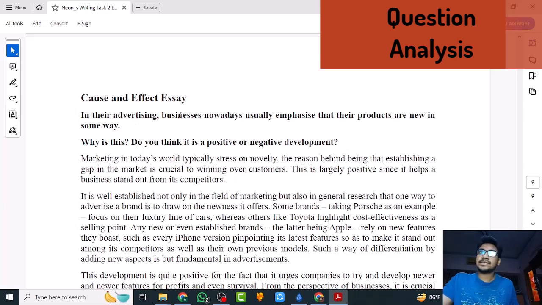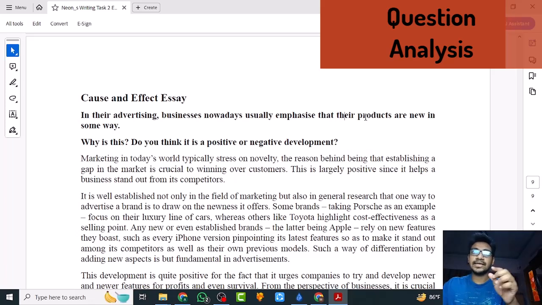Particularly this one, it's about advertisement and marketing. Businesses nowadays, that means modern companies, modern advertisements, usually emphasize, which means they put stress on the fact that their products are new.